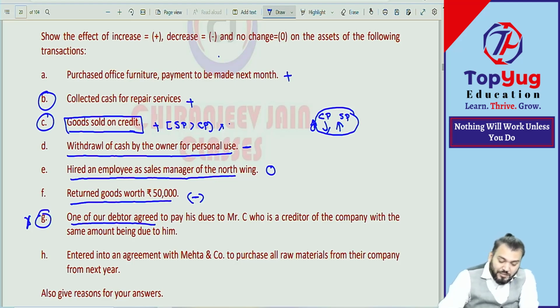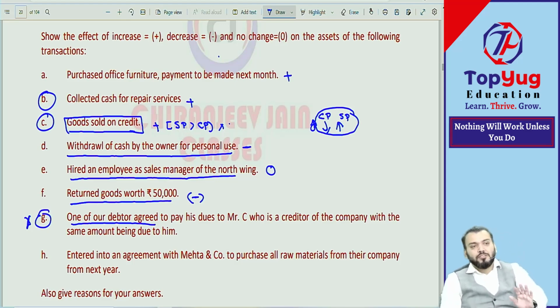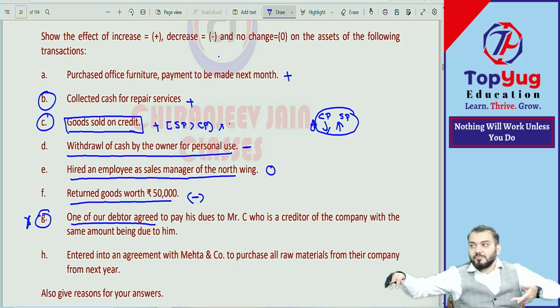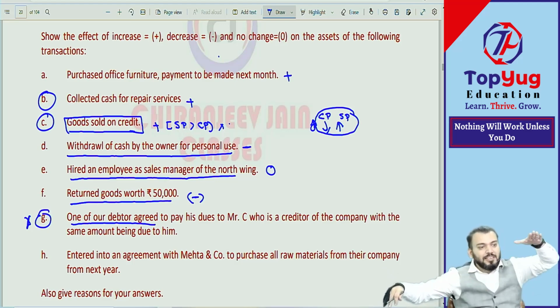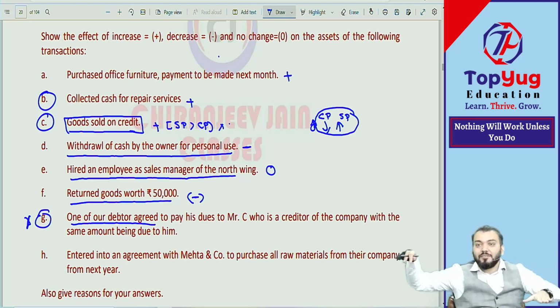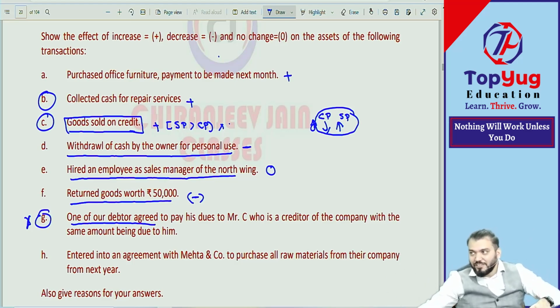One of our debtors agreed to pay his dues to Mr. C, who is a creditor of the company, with the same amount being due to him. So can I say one of our debtors agreed to pay our creditor? My debtor will pay to my creditor, so debtor will decrease and creditor will also decrease.